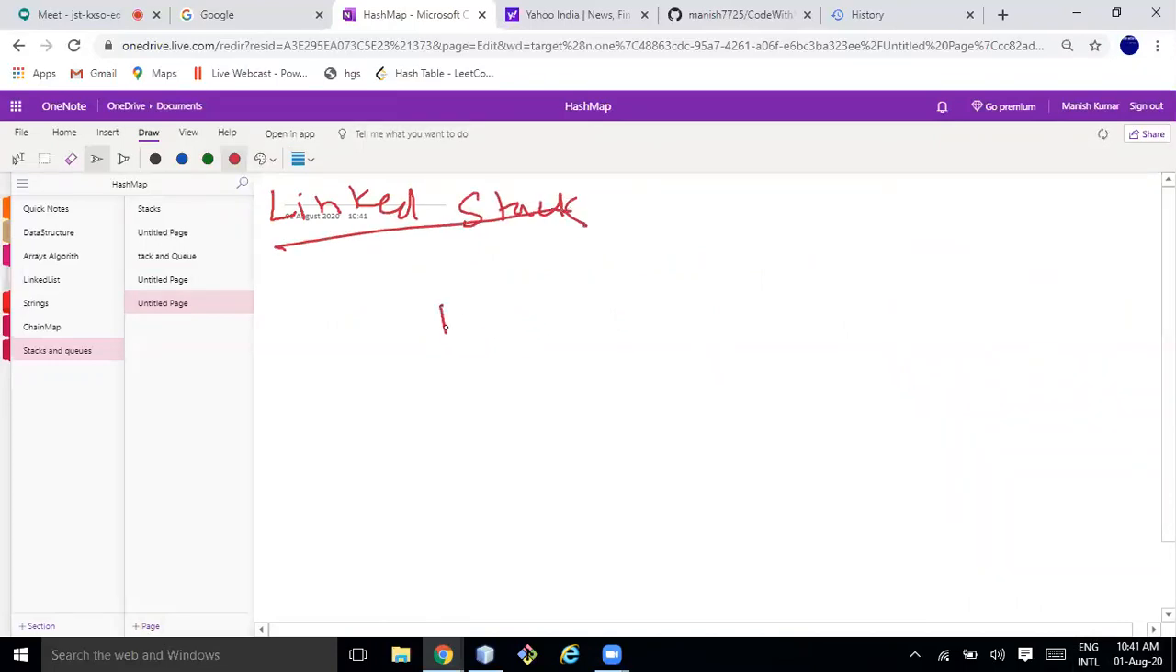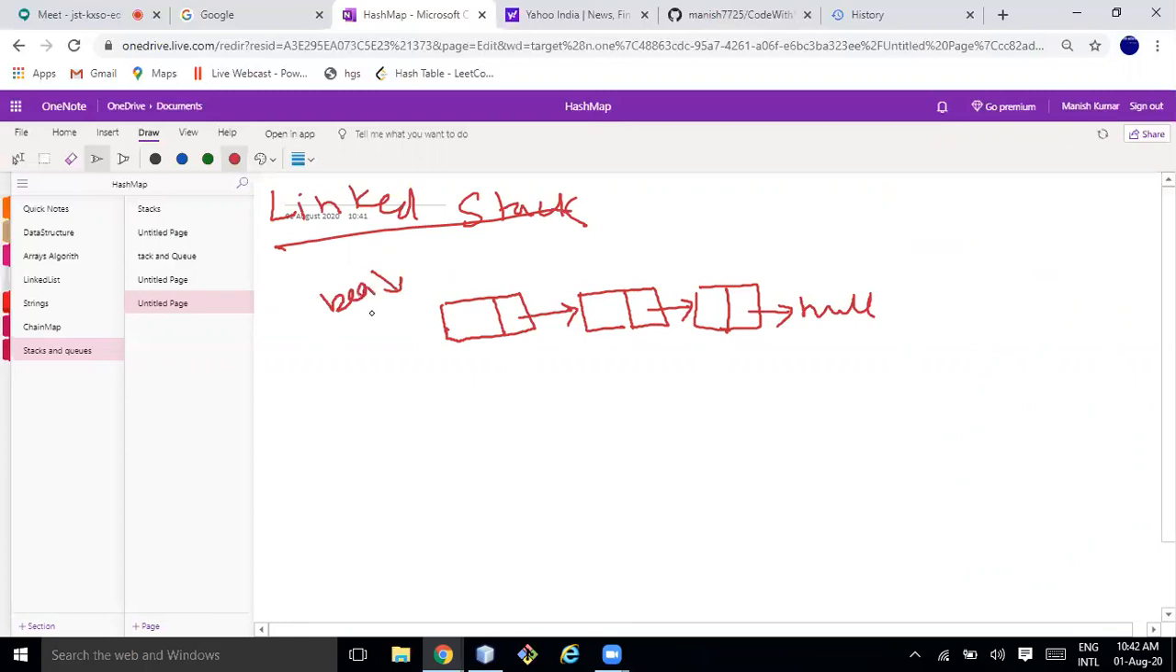So I have already explained linked list. Linked list is a collection of nodes where each node will be pointing to the next node, and the last one will be pointing to null. Here it will be pointing to head or begin. Okay, will be pointing to this one. Let's say I have 2, 4, 5. Can we use this linked list as an internal structure to implement the stack?